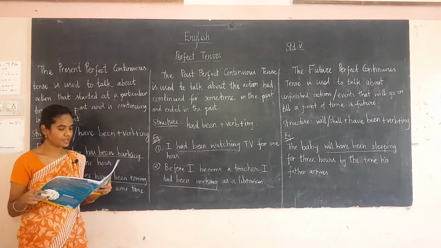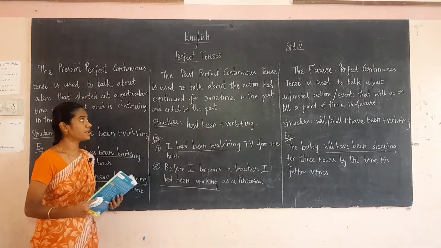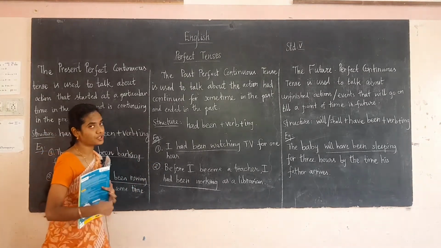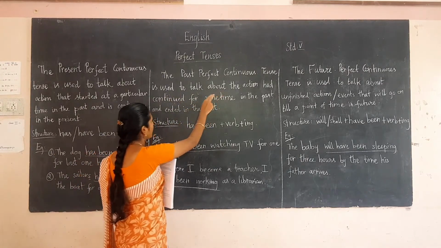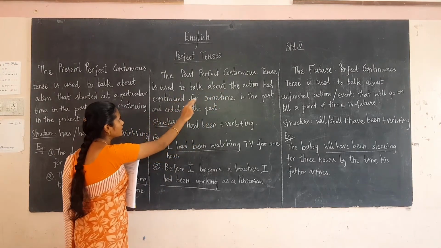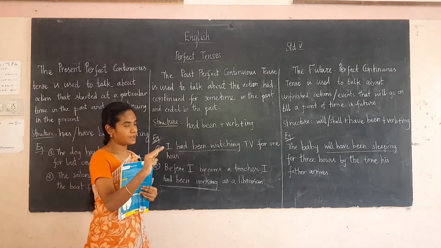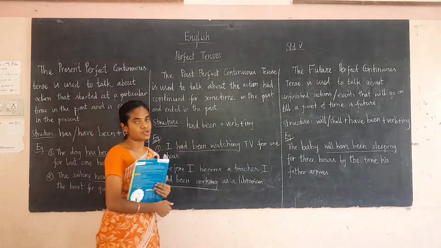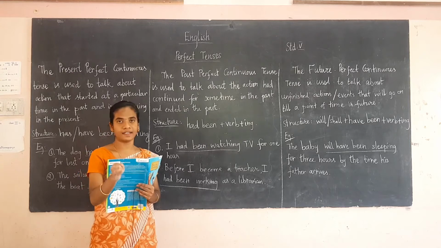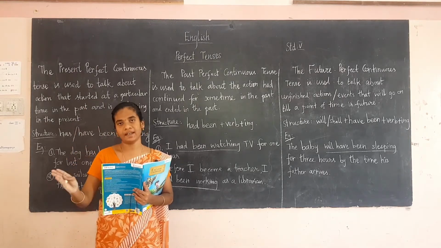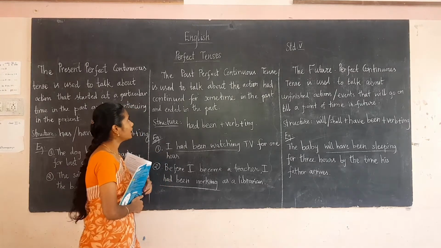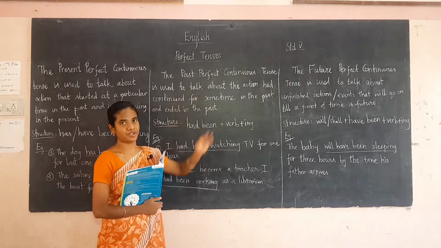Okay. Now what is our past perfect continuous tense? Past perfect continuous tense, okay, is used to talk about actions that had continued for some time in the past and ended in the past. So here the actions that started in the past, okay, continued for some time and ended in the past, that is known as the past perfect continuous tense.